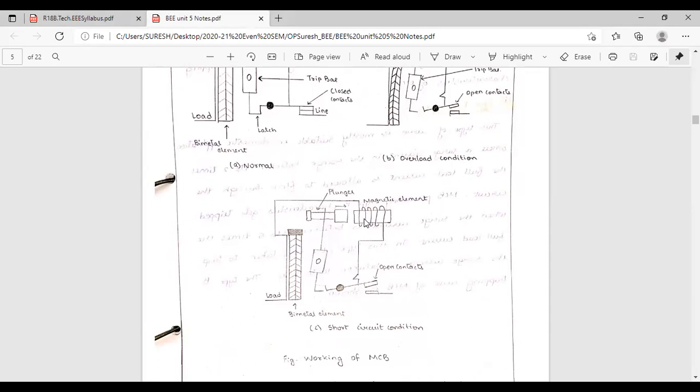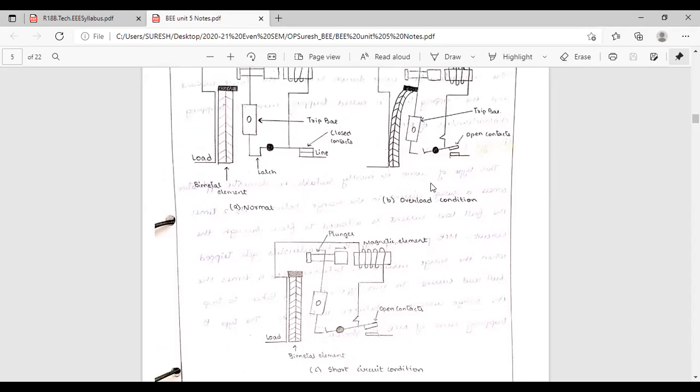It will convert into a magnetic field. When we short circuit the load terminals, heavy current flows in this copper coil. Within milliseconds or microseconds, this iron piece is magnetized as a magnet. This magnet will attract this moving contact. This moving contact is also an iron piece, attracted by the magnet. This moving contact will open. It will move in the upward direction. That is the short circuit condition. This is the operation of the circuit, normal and overload.